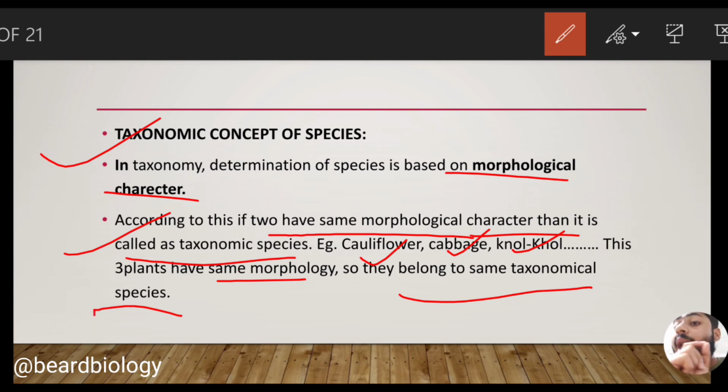Note that I am not saying that they are included in the same species. They are morphologically similar. That does not mean they are considered the same species, but because they are morphologically similar, they are considered the same taxonomical species. So this is the taxonomical concept of the species.